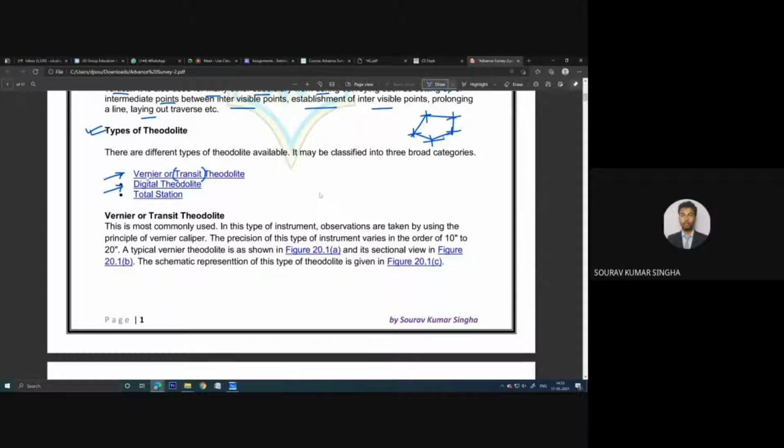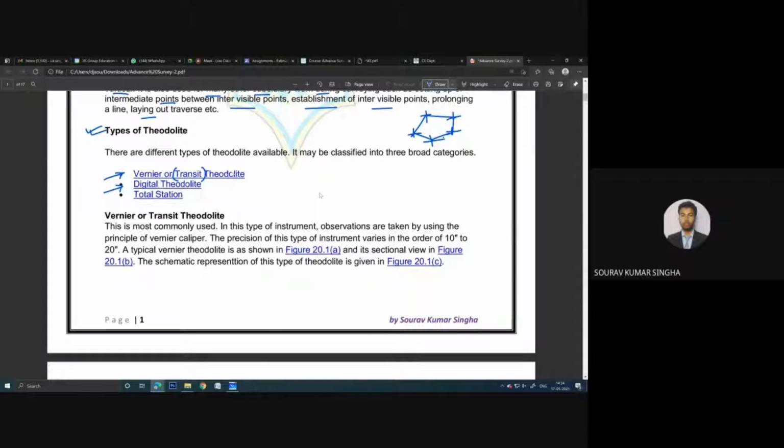Are you familiar with this? Diploma first year, yes sir, we did the experiments. Okay. So it will make you comfortable when I show you the vernier scale, main scale reading, vernier scale reading, and how to take the reading. We need to use those things when taking measurements at the site.